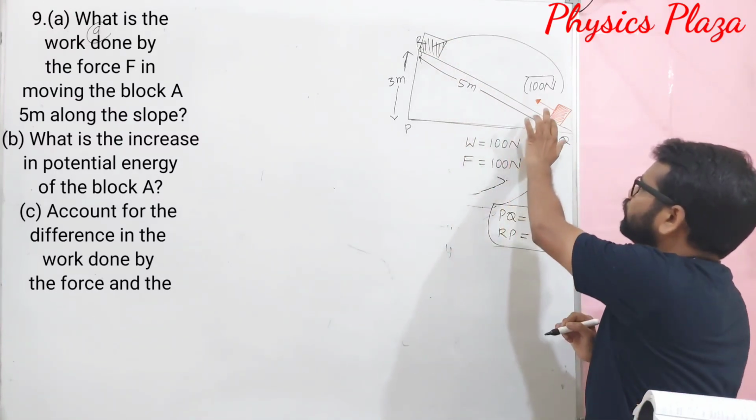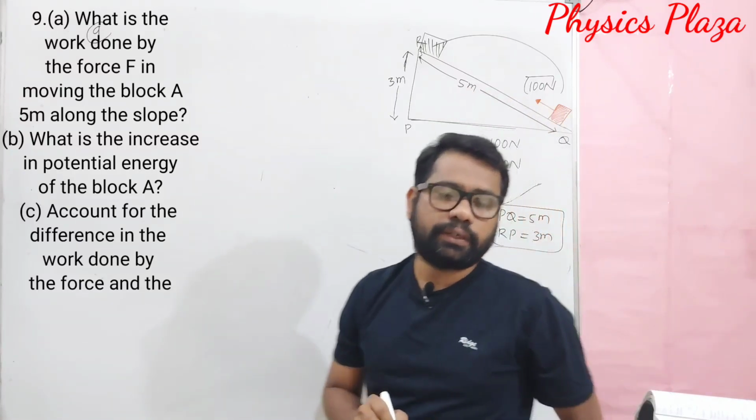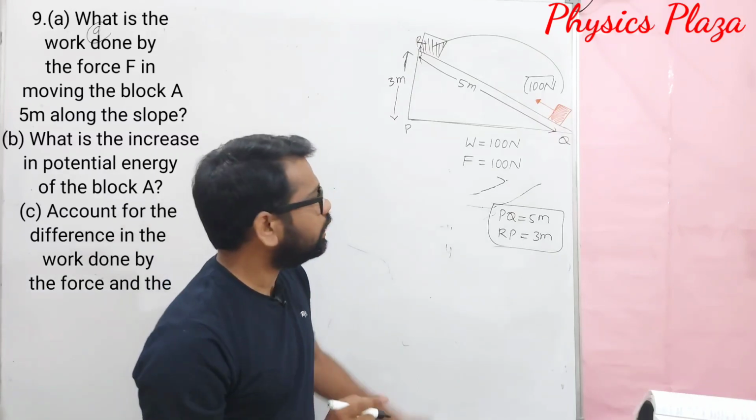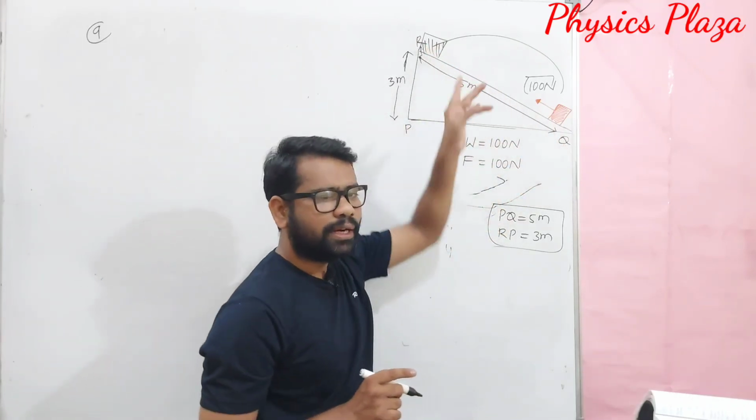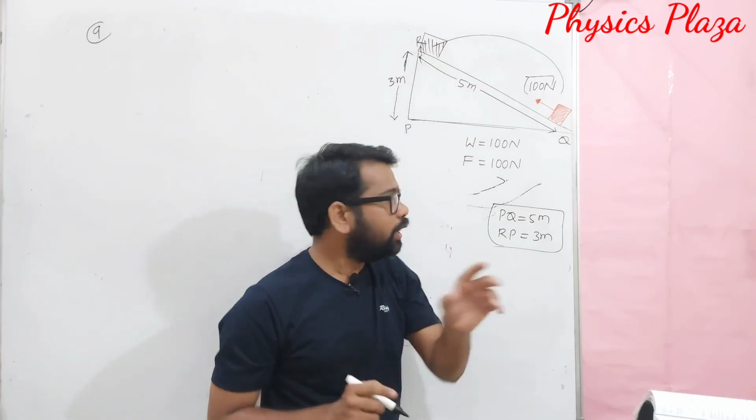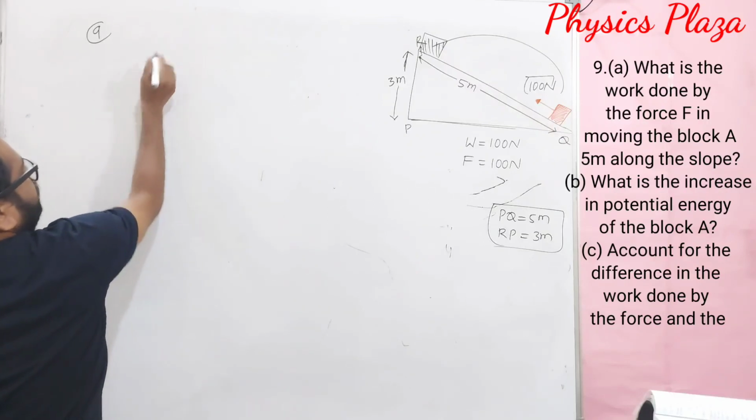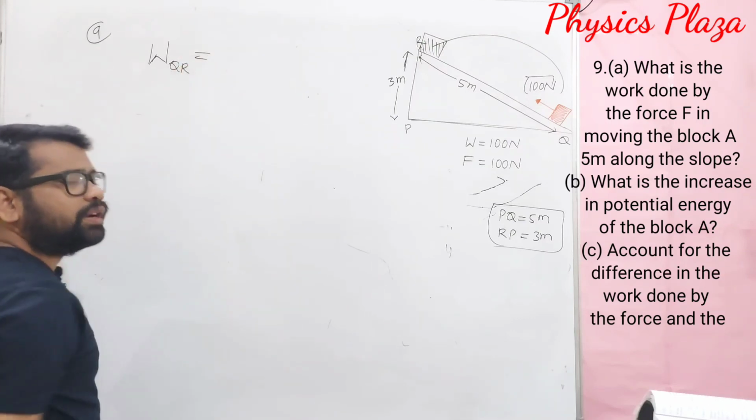Children, as we are applying force and the body is displaced, definitely work is done here. The thing is that we need to calculate the work done along the slope. Let us name it QR. Let us calculate the work done along the slope QR. So what is the work done here, children?